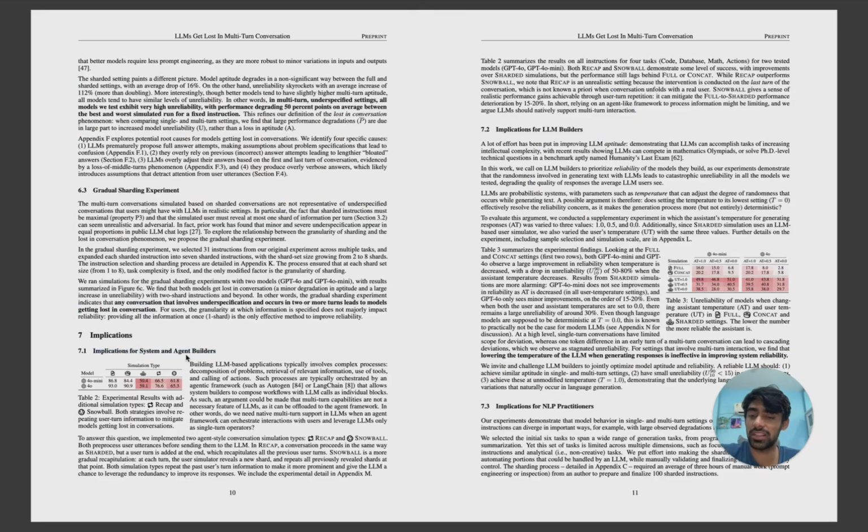Implications for system and agent builders. I think you can see experimental results with additional simulation, recap and snowball. So here also you will see the same thing, that GPT-4o mini and 4o are failing miserably. Similarly, for implications for LLM builders, unreliability of models when changing assistant temperature and user temperature. Guys, just look at the temperature difference and see the difference in full and concat. Nothing looks consistent in the whole thing, right? So what are the implications for NLP practitioners?